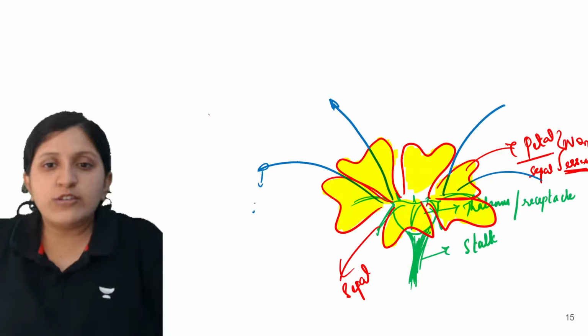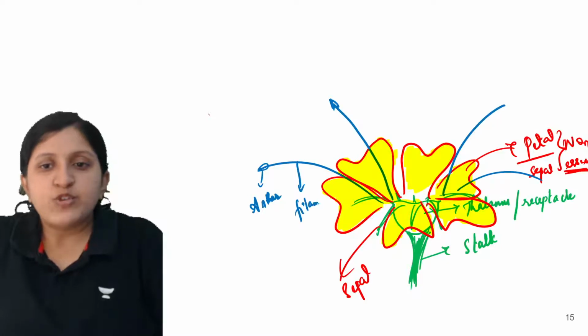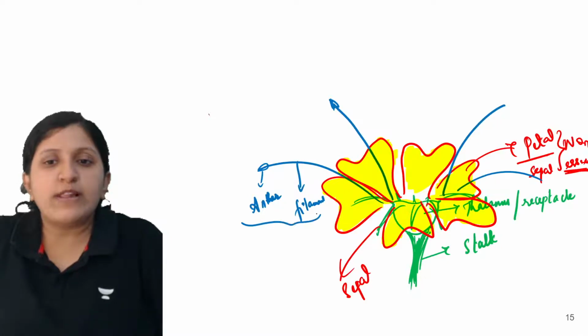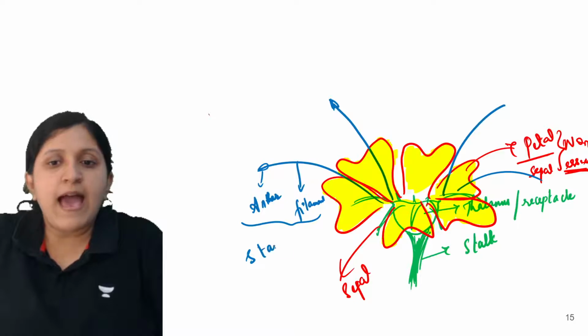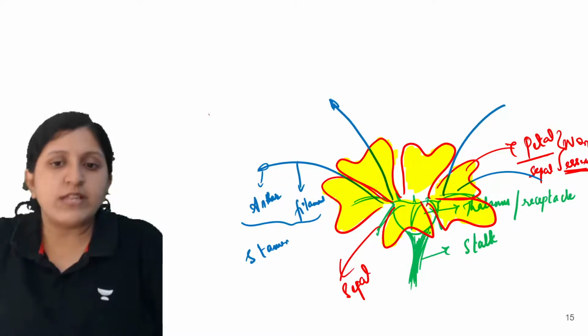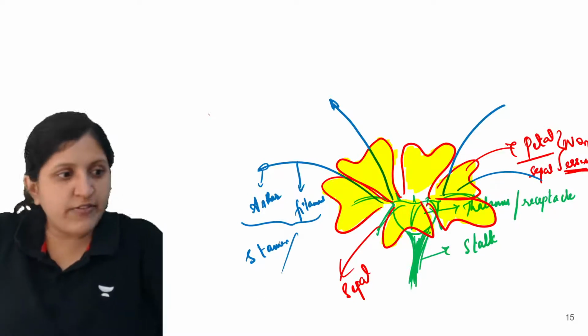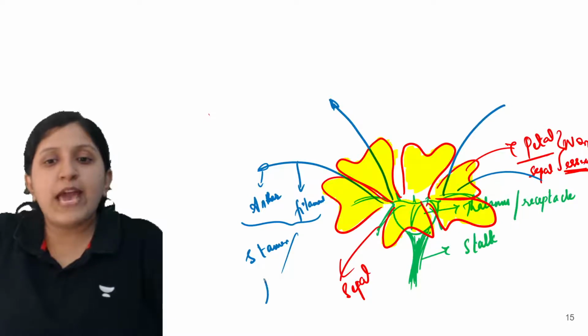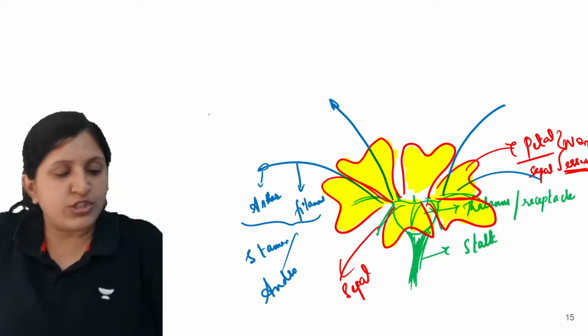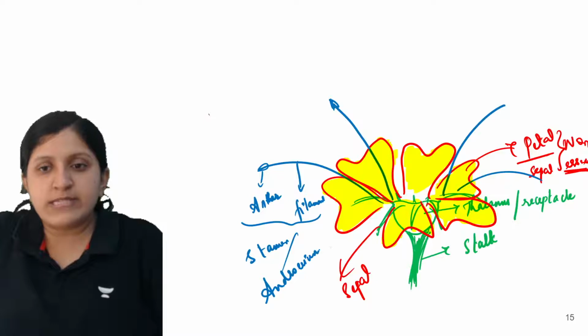So I'll just label it. This one is the anther and this one is the filament. Both of them together we call the stamen. And the collective term, or individually if it is present, we can call this the androecium. So this one is the androecium.